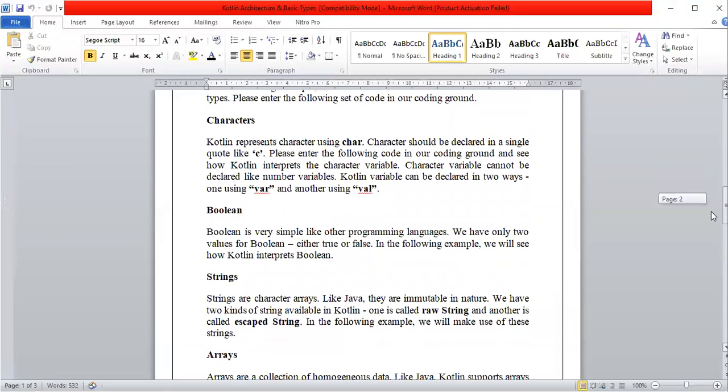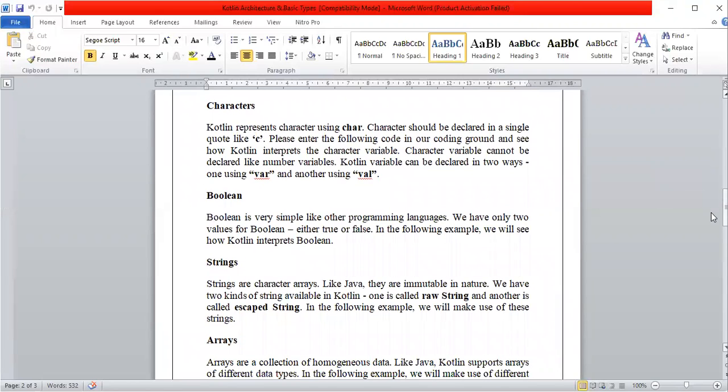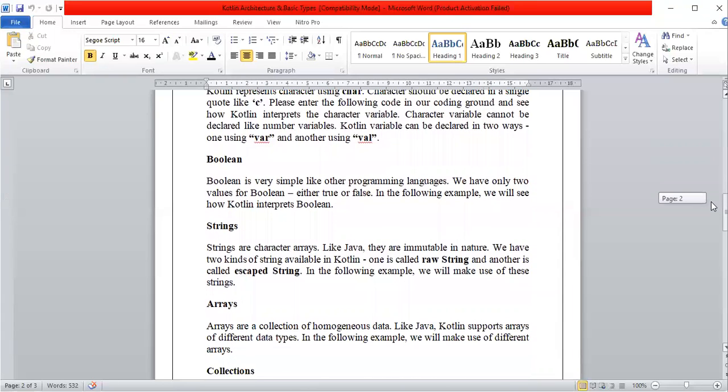Now next one is characters. Kotlin represents characters using Char. In most languages we use this. Characters should be declared in single quotes, like 'C'. And Kotlin variables can be declared in two ways, one using var and another using val. So val and var, these two we can use for variable declaration.